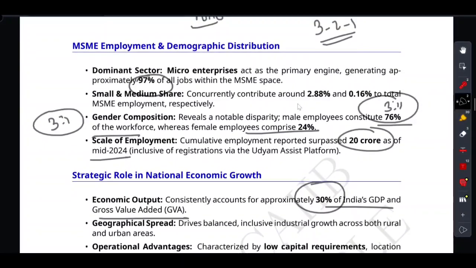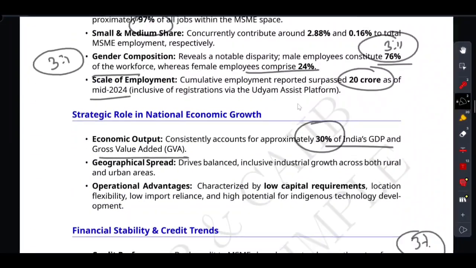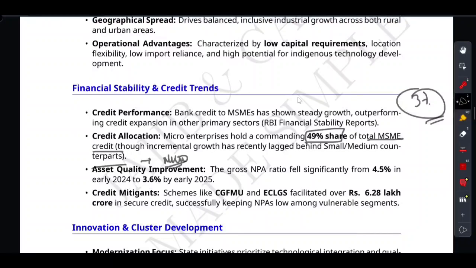As you can see, the gross NPA figure fell significantly. It has dropped beautifully from 4.5% in early 2024 to 3.6% by early 2025. How did they pull that off? Through a massive government safety net. Schemes like CGFMU and ECLGS pumped in over 6.2 lakh crore in secure government-guaranteed credit, which kept those bad loans impressively low.